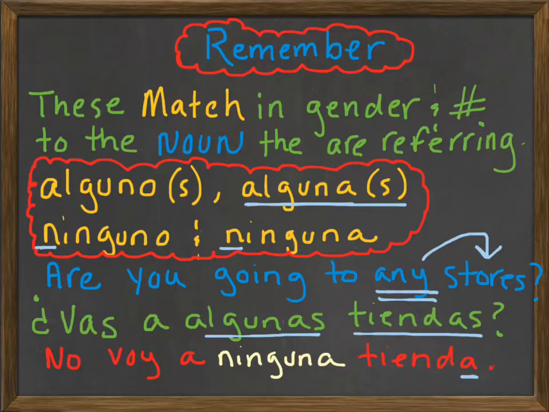That's okay. If this is singular and feminine, then this has to be singular and feminine. So I'm going to say no voy a ninguna tienda. That means I am not going to any store. Okay, so let's keep going.